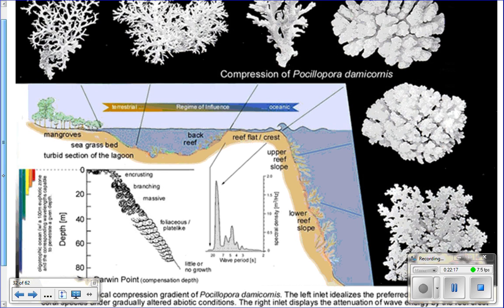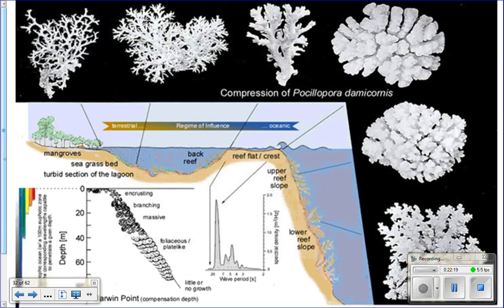So this black part actually represents, and is there to show you, the same species of coral and how it has to change its skeleton depending on the location it is on the reef, which is due to the amount of wave action that coral sees. If you look right here at the reef crest, where most of the waves break, look at the skeleton of the coral here, and even on the upper reef slope. Notice that coral has bulked up.